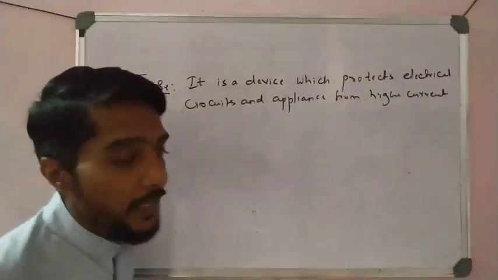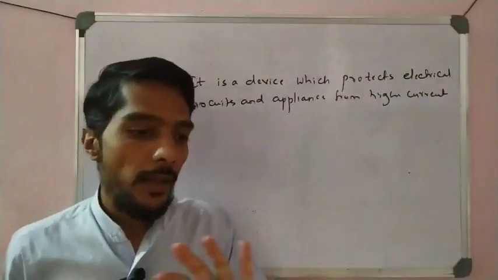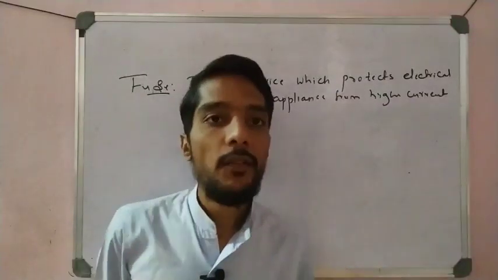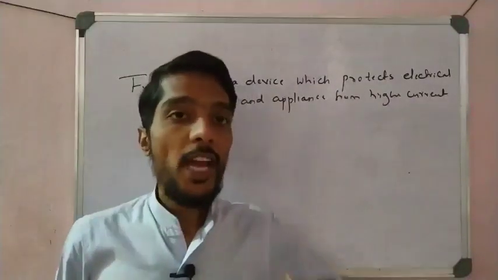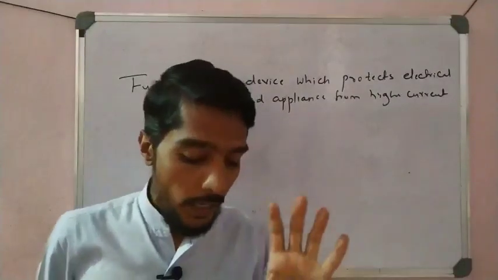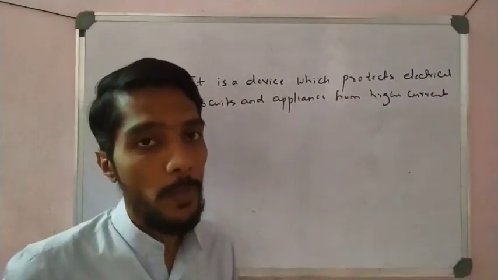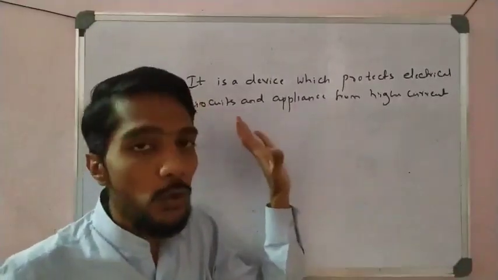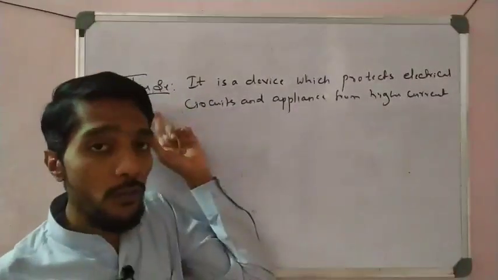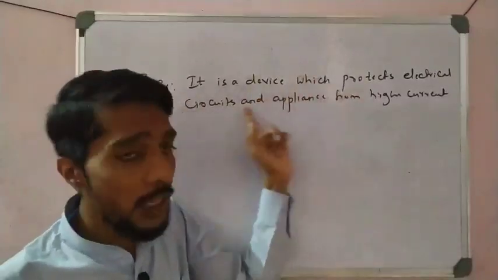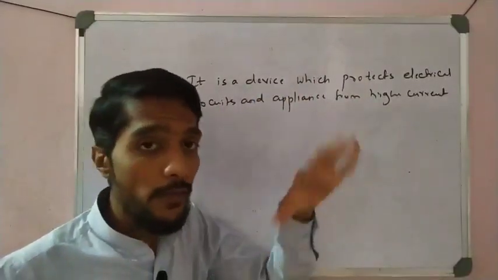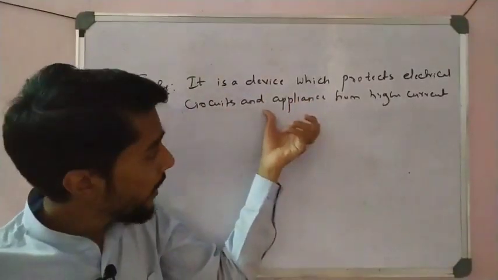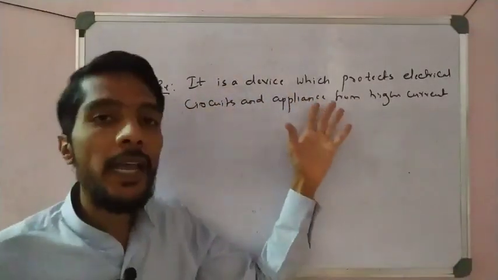Electrical appliances have their own range of current, and they work with that much current. If a high amount of current enters, that instrument may burn out. To maintain the current in the appliances we have to use a fuse, and that is the definition of a fuse and also the function of a fuse. If they ask to define a fuse, you write this line only, and if they ask about the function of a fuse, you again write this line only.